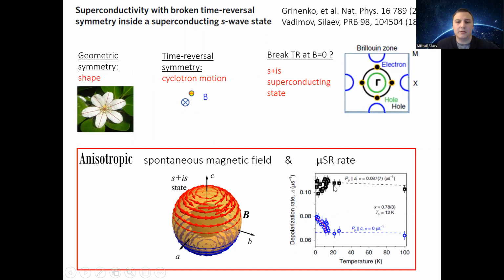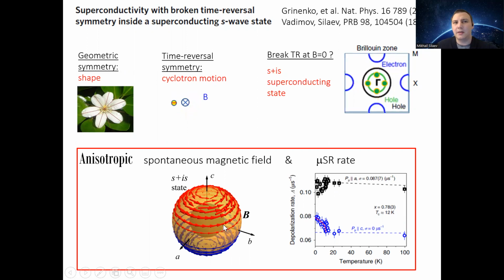And the black dots show the depolarization rate for muons polarized in the AB plane. The difference between spin relaxation rates here shows the presence of magnetic field, which is polarized exactly in the AB plane in accordance with the theoretical prediction.